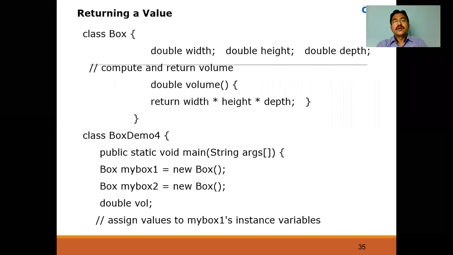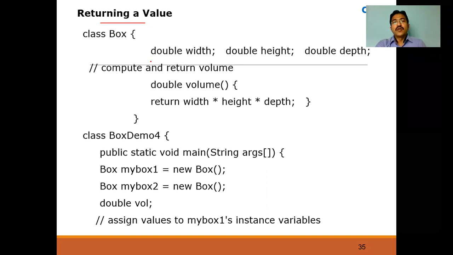Okay. Now, for functions we have a return type, right? Returning a value. Once the task is completed, once you have done the computation, it can be returned with the help of the return keyword. Now here in the method also we can return a value. Now how can we return a value?